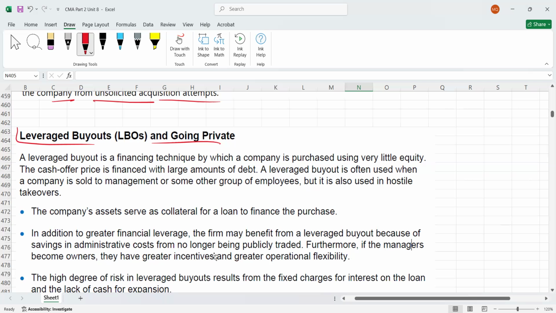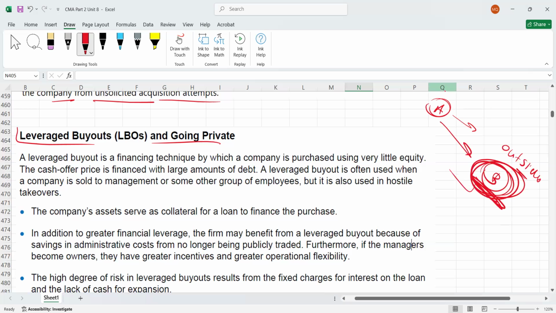Okay, guys, here for example, we got a company, let's assume A. Instead of selling this company to the outsiders, what does leveraged buyout mean? Or I can just relate it with the defensive tactics also. For example, company A is trying to acquire B. Now focus on B. What is B thinking? They don't want to sell their business to outsiders, to A. So what is B going to do?